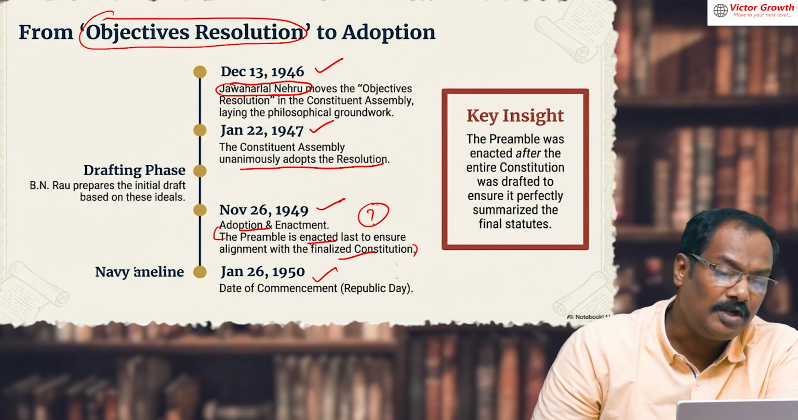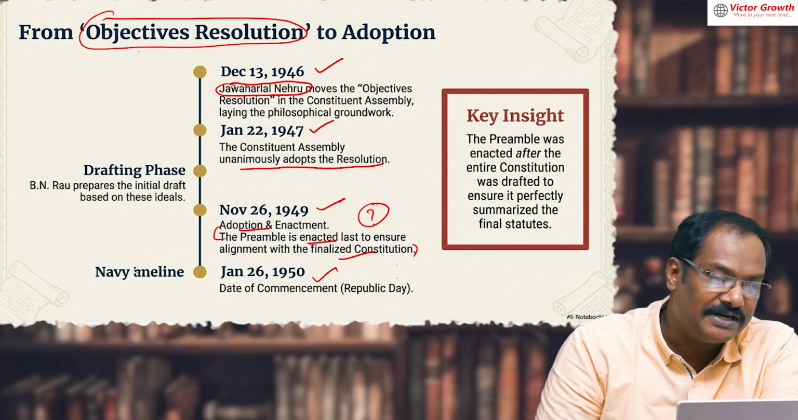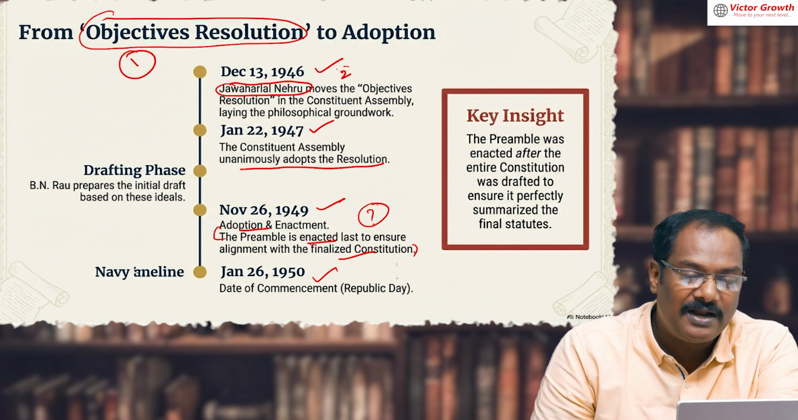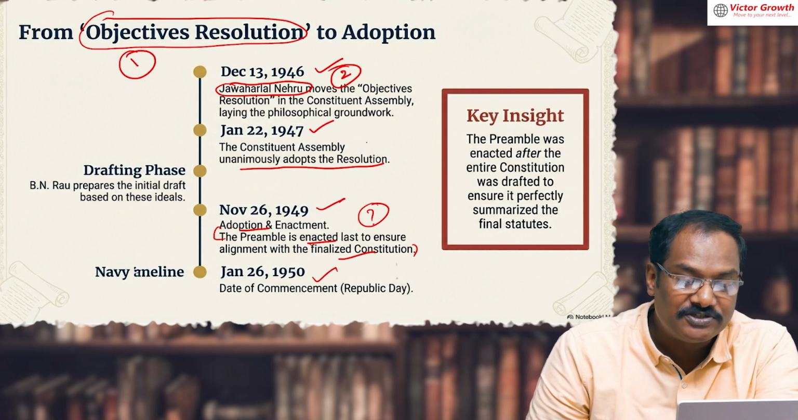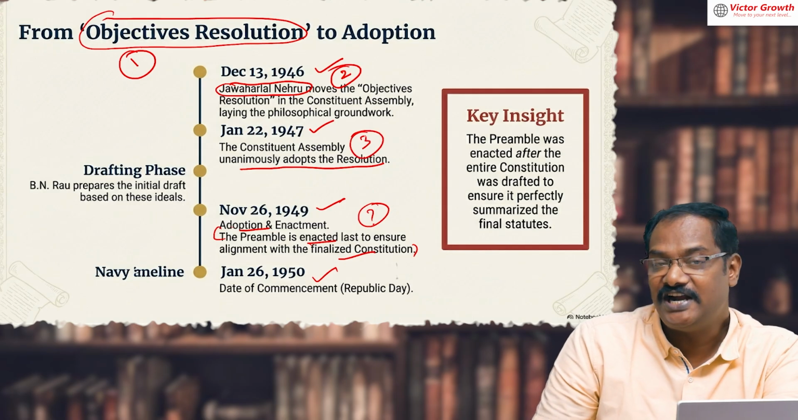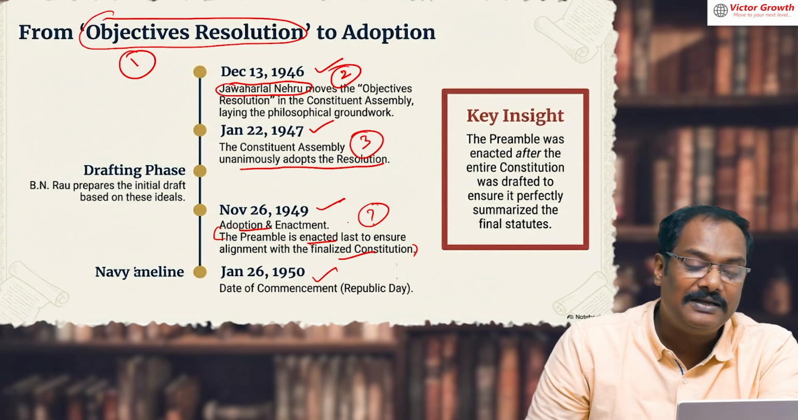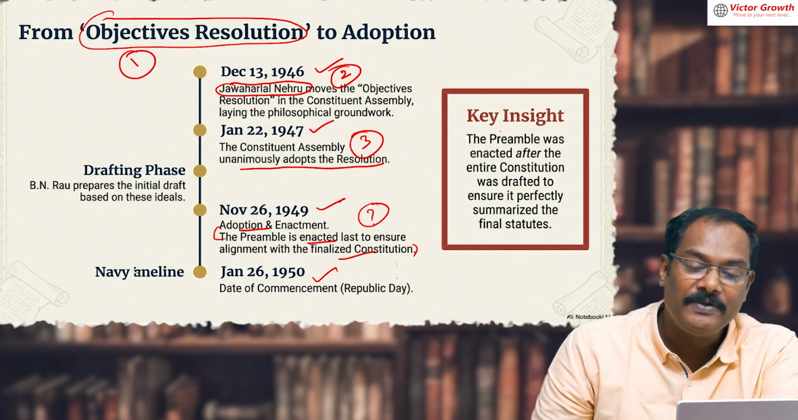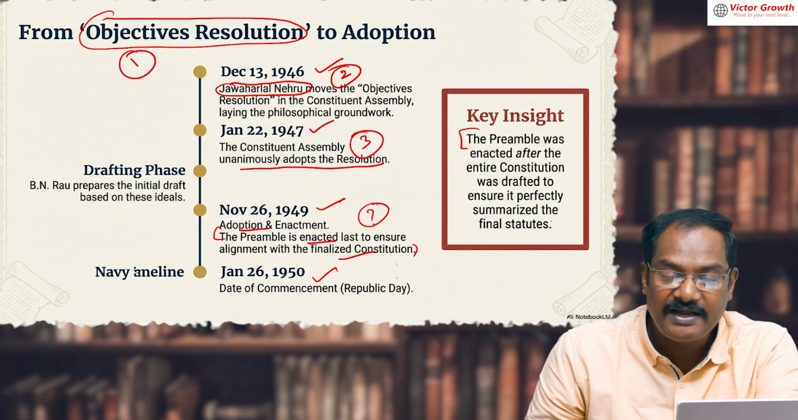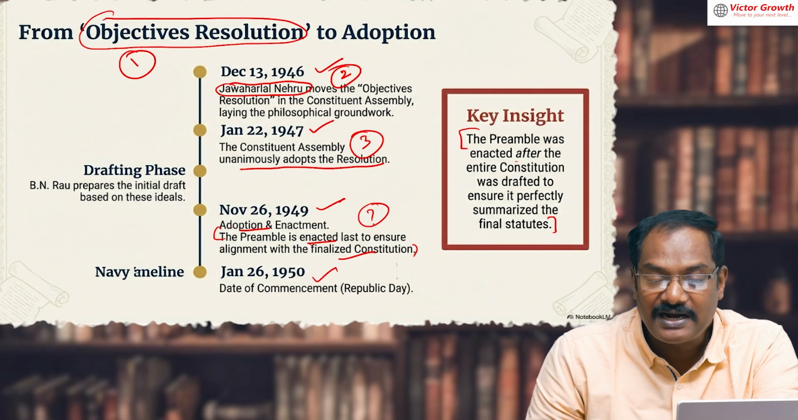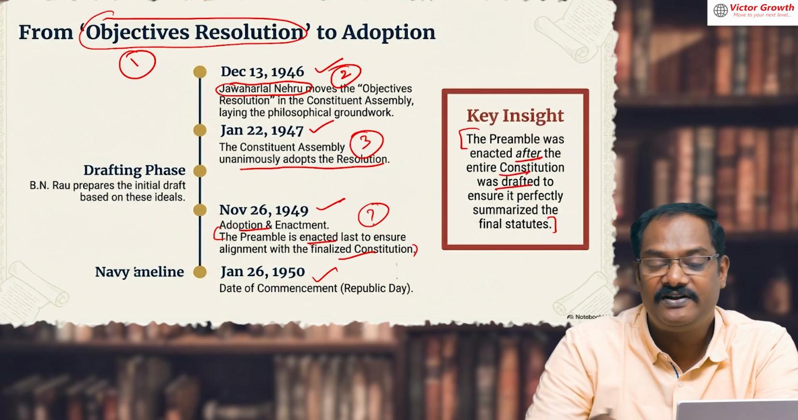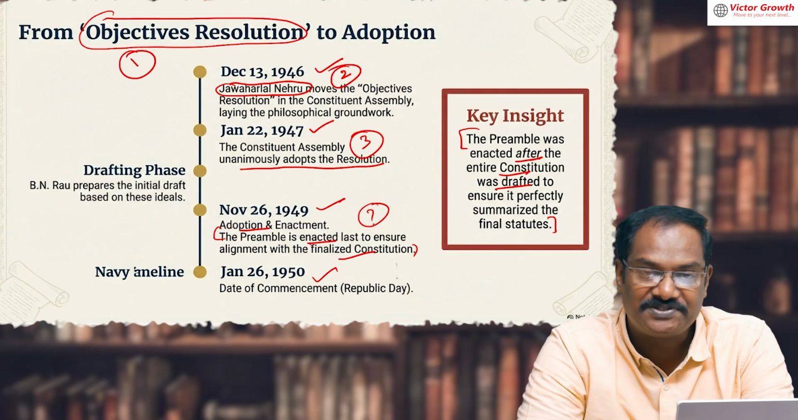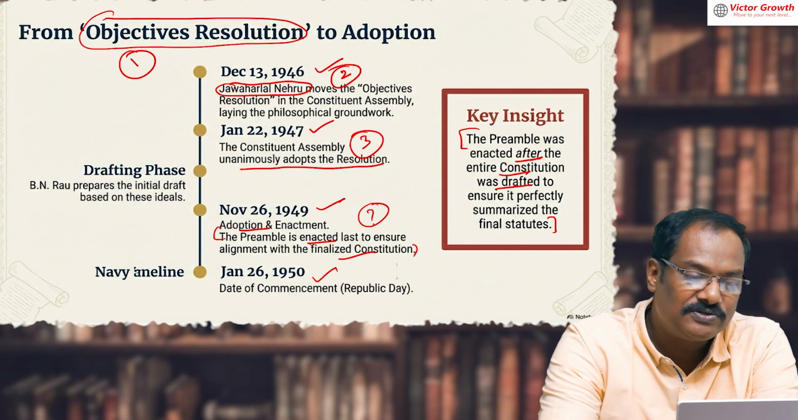So in this slide, what is the point you want to understand? Objective Resolution was the name first given. Who brought this? Jawaharlal Nehru brought this, and it was unanimously adopted in January 1947. And on 26 November 1949, the constitution itself was adopted. These are the main points. Now, I'm again repeating: the preamble was enacted after the entire constitution was drafted to ensure it perfectly summarizes the final statute. Statutes mean laws. Clear?